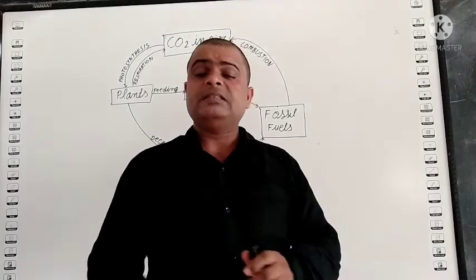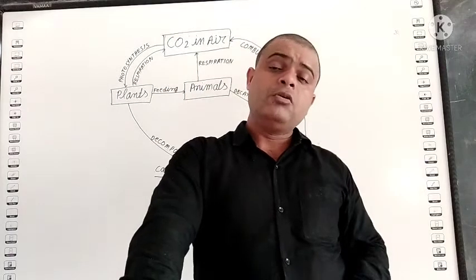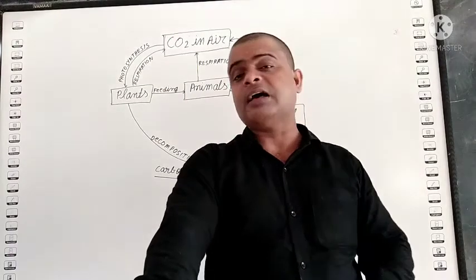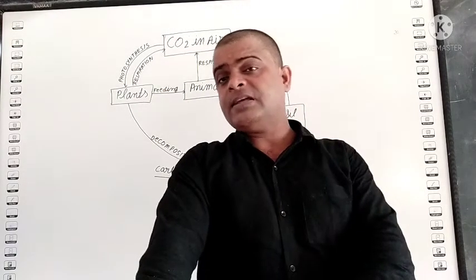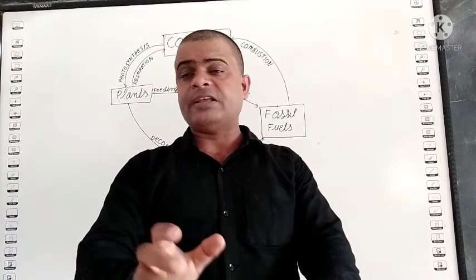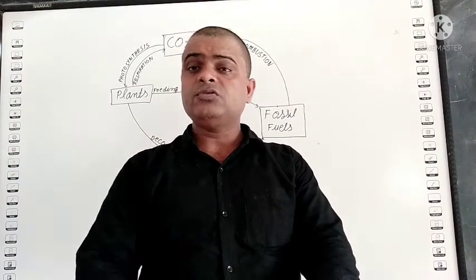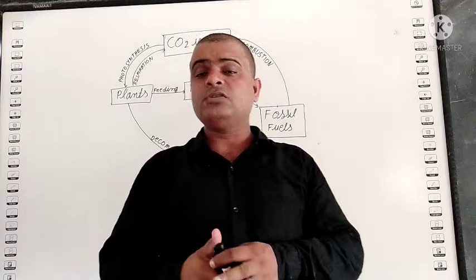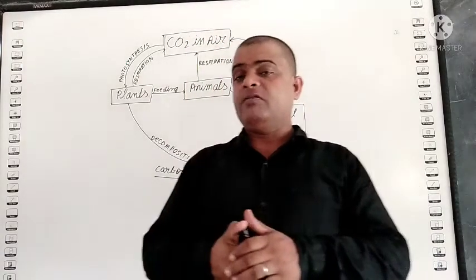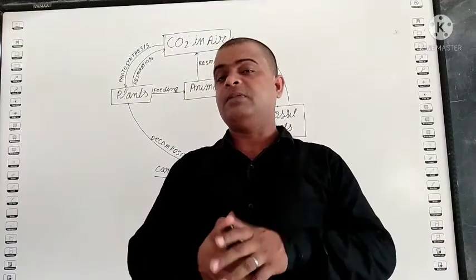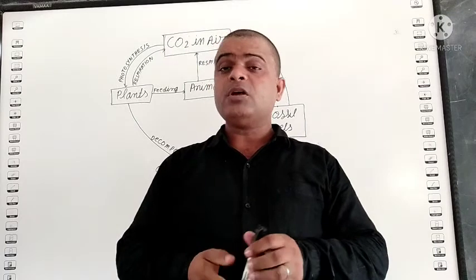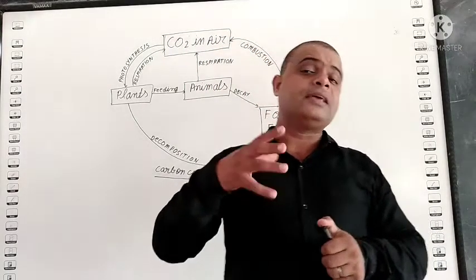Okay, student, in the fire extinguisher, you know when anything burns, it releases carbon dioxide. So carbon dioxide is used as a fire extinguisher. You know, student, what is a fire extinguisher? A fire extinguisher stops the fire. When anything is burning, it stops the burning. Why? Because carbon dioxide is heavier than oxygen.